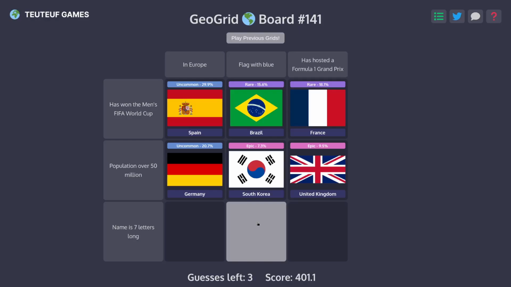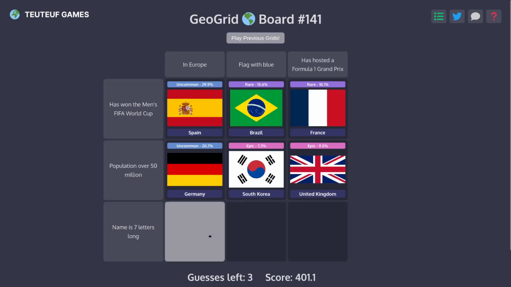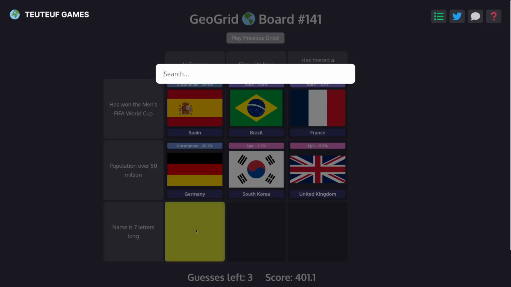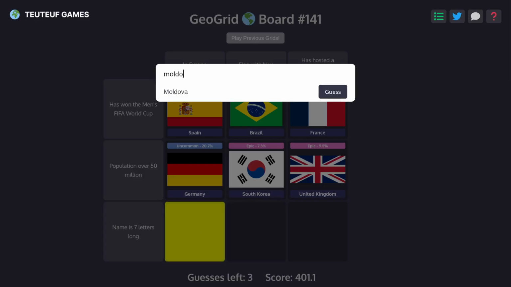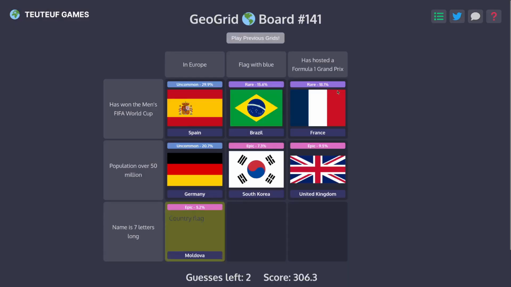Well, Czechia works here, but I thought Czechia might work for has hosted the Grand Prix. But what about Belgium? Belgium might also work for that. Also in Europe, both of those work for that, but I think we can do like Moldova for that one. Let's just go ahead and do that, Moldova. 7 letters in Europe, Moldova.